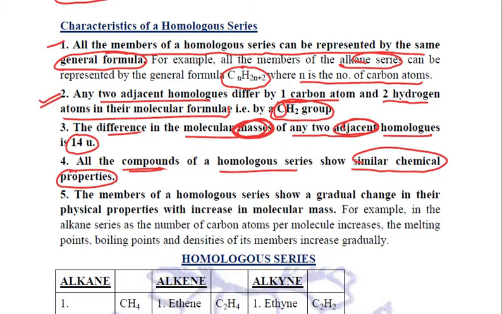I think it's quite easily understandable that because of the same type of bonding between the compounds of a particular homologous series, they show the same chemical properties. But we cannot say the same thing regarding the physical properties. Let us see the next point. The members of a homologous series show a gradual change in their physical properties.